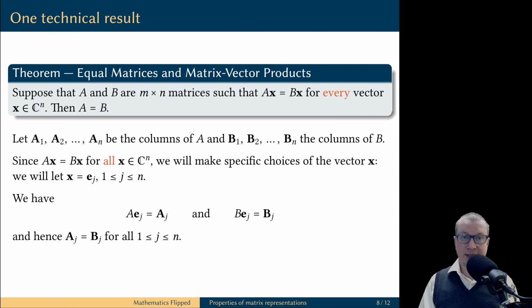We assumed that A times e_j is the same as B times e_j. It means the jth column of the matrix A is the same as the jth column of the matrix B. But this holds for all columns, therefore A and B are the same matrix.